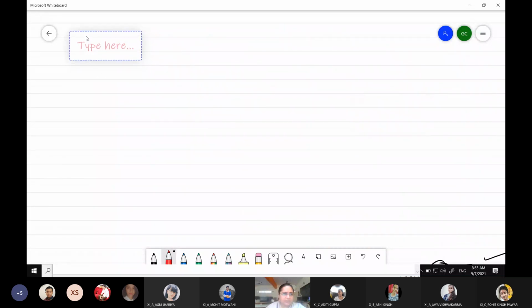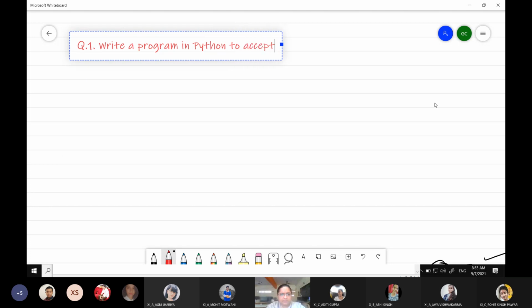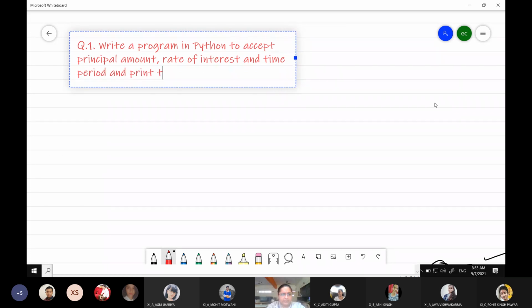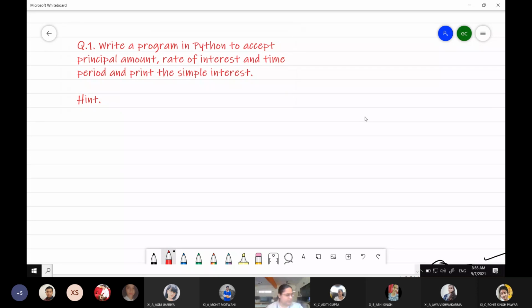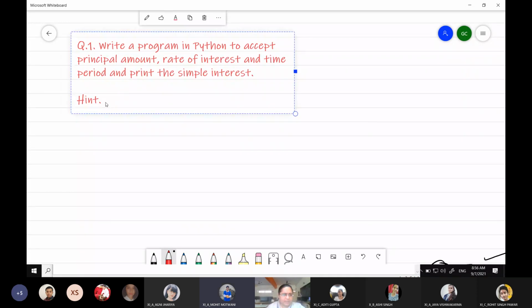The very first program which I am going to give you today is: write a program in Python to accept principal amount, rate of interest, and time period, and print the simple interest. The formula will be given to you as a hint. Simple interest is PRT upon 100. Yes, it's simple.